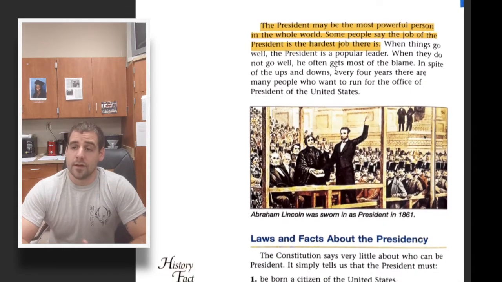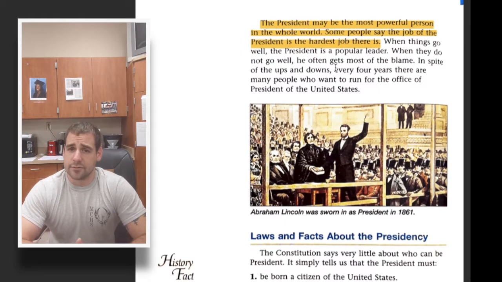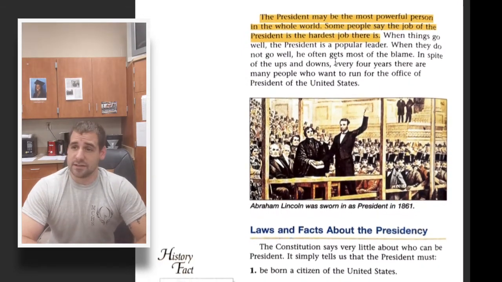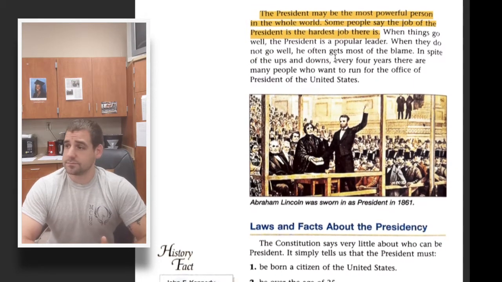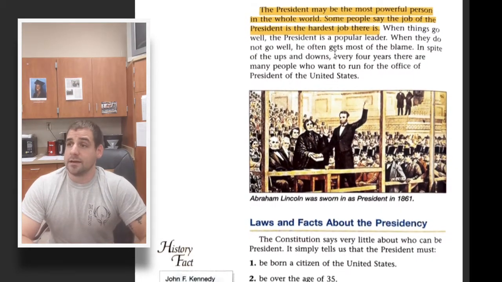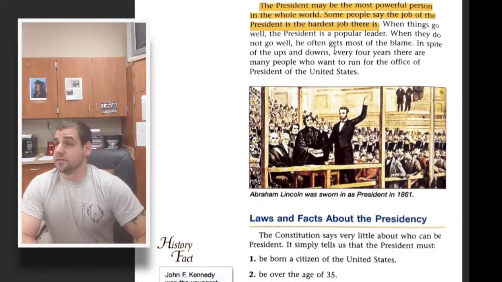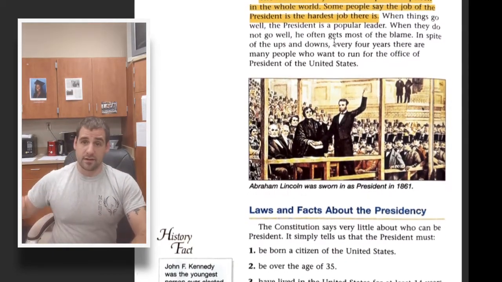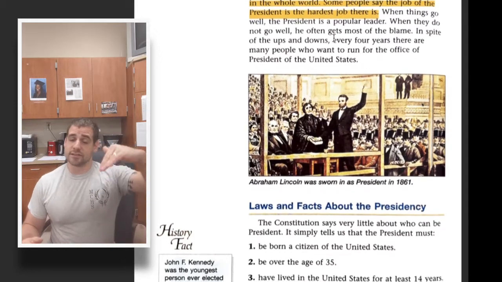So if you think about it, no matter who the president is, the whole country is not going to like him. Right now, Donald Trump's approval rating is around 42%. So that means almost 60% of the country doesn't care for him. And by contrast, President Obama, his approval rating was like 58% at one point, which still means 40% of the country doesn't like him. And that changes throughout their presidency.